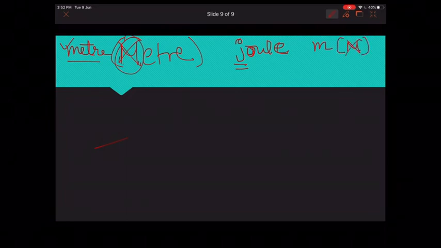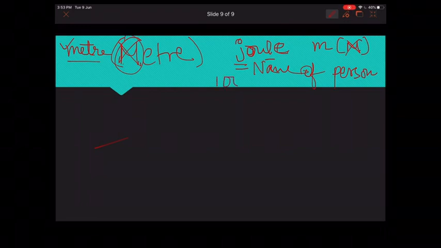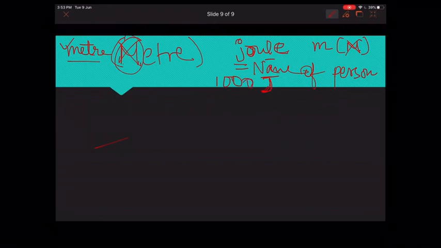And then if the symbol of a unit is derived from the name of a person, it is written in capital letter. Yes, if I want to write the unit joule, this is derived from the name of a scientist, here I would not use small j. I would always write 1000 J, capital J. Alright?